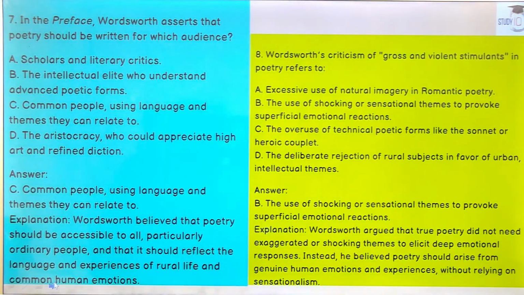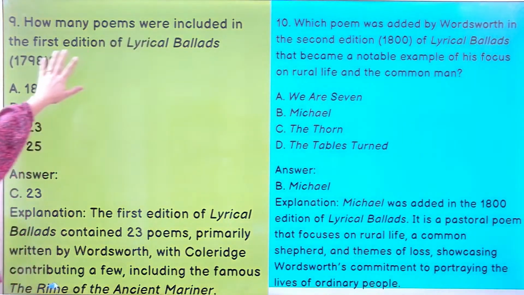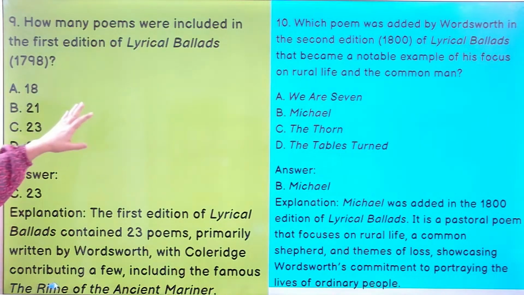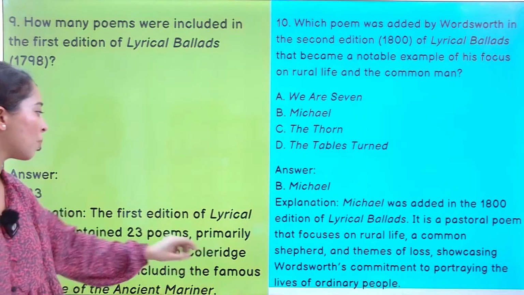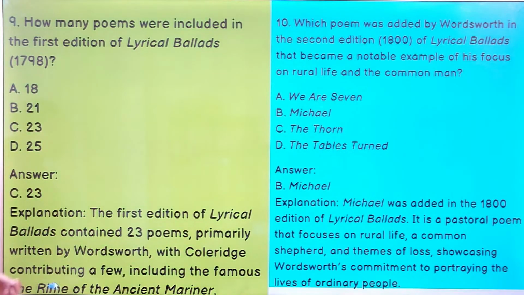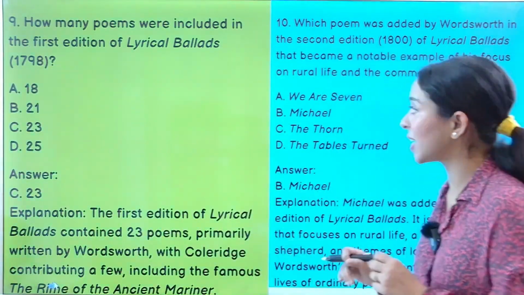Next you have, the last two questions we have. How many poems were included in the first edition of Lyrical Ballads? Very good question and very much asked. 23. The first edition of Lyrical Ballads contained 23 poems primarily written by Wordsworth, but a very important poem by Coleridge, that is Rime of the Ancient Mariner, was included in the first edition.